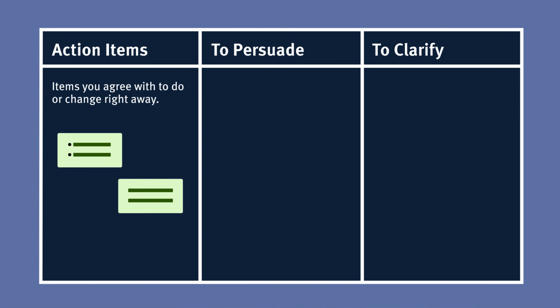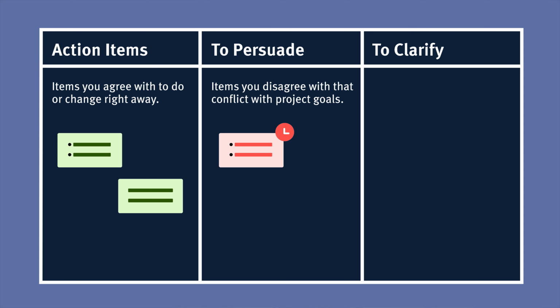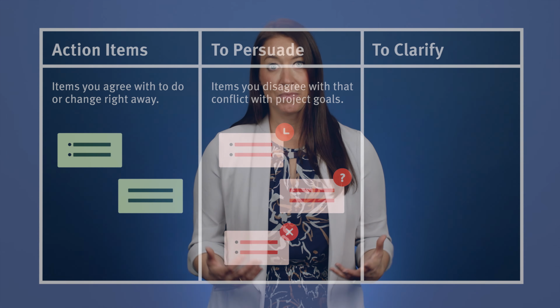To persuade is for feedback you need to prepare a bit of a case against before addressing it. This category is helpful when you need more time to craft a response or when you lack the knowledge to answer a question posed in the feedback on the spot. It's also helpful for feedback you disagree with. Capture the feedback, mark it as to persuade, and decide what to do next to make your case.